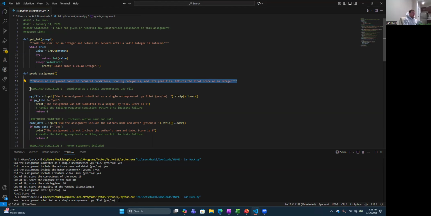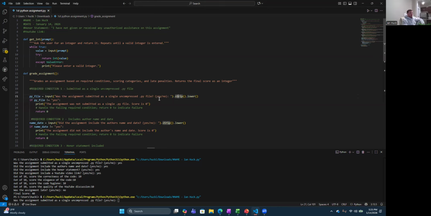So our first condition is: is the assignment submitted as a .py file? That's what I have right here. We have the input, which allows me to input yes or no, and this is what it says: was the assignment submitted as a single uncompressed .py file, yes or no? Now, the strip and the lower right here return it so that if I type in capital YES, it still knows what it's doing.